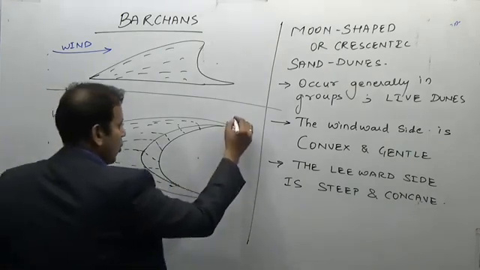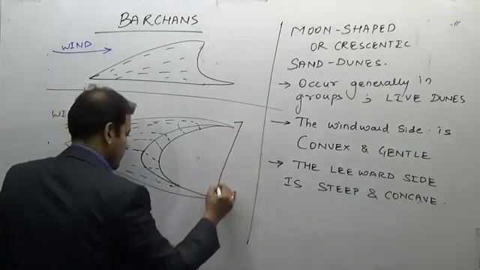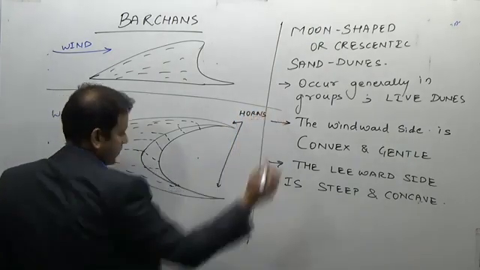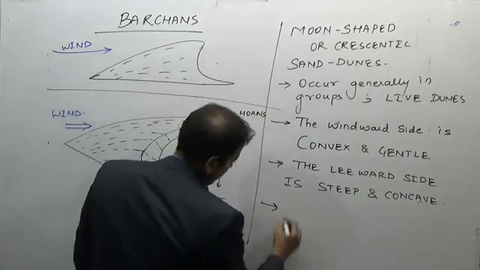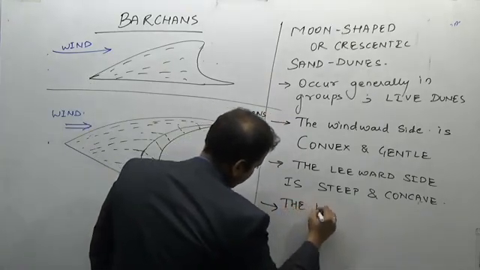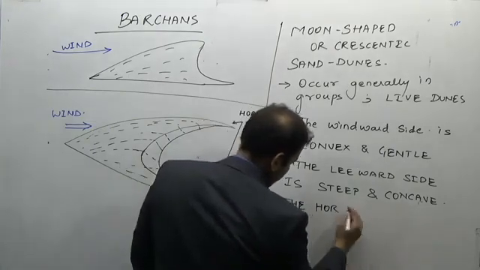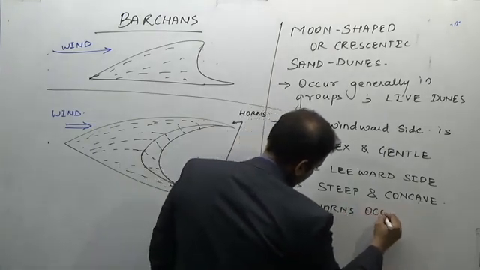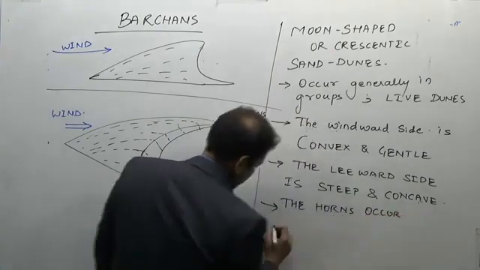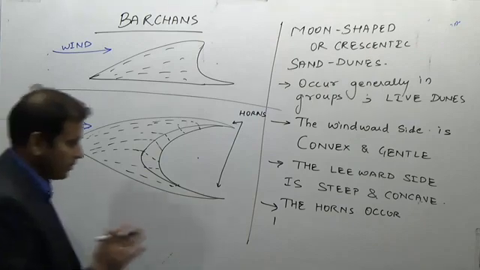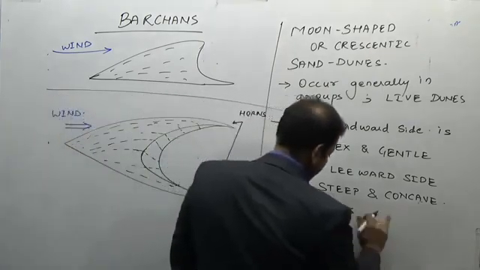These are known as the horns of the sand dunes. The horns are developed, not occur, actually they are developed.